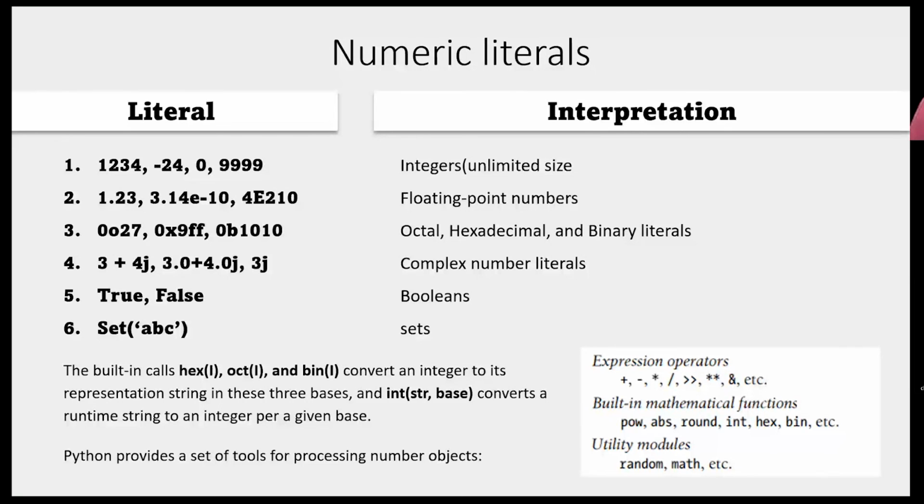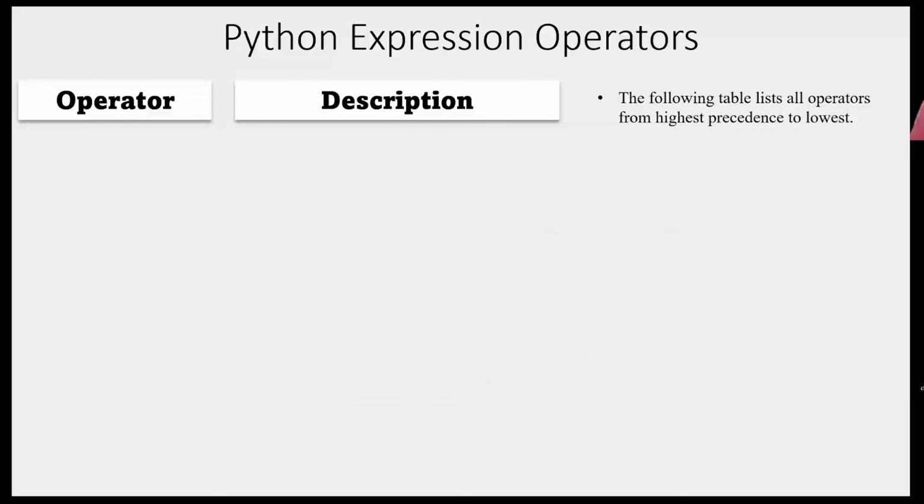Then the next thing we'll discuss is Python expression operators. So here we have seen the last one, Python expression operators. This table is ordered with the highest precedence first. We won't discuss it completely, we'll just have a brief view.